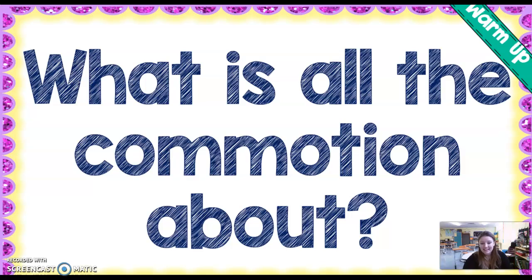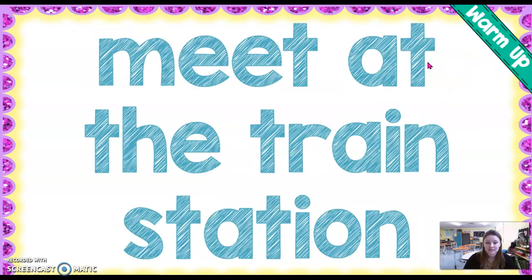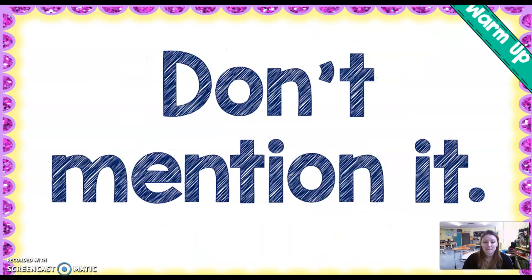What is all the commotion about? This one's tricky. Our verb here is the word is. Remember, is a form of to be. What are the options? Good. Our verb here is a form of to be, and that is the word are. Our verb is are. What are the options? Meet at the train station. Our verb here is the word meet.